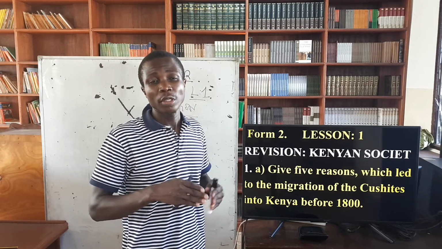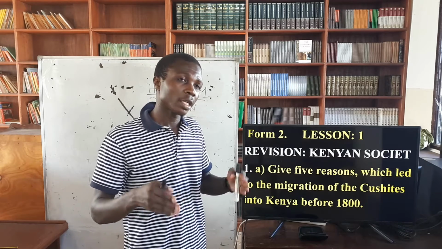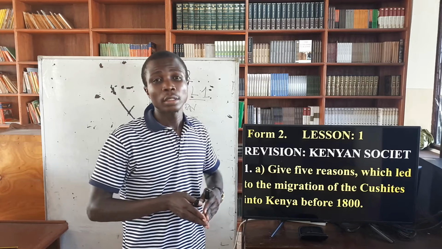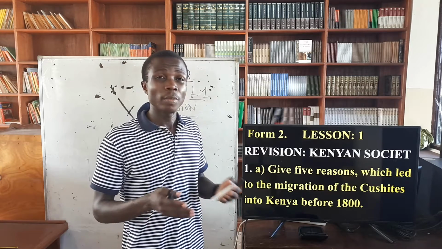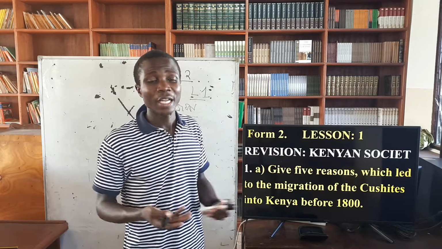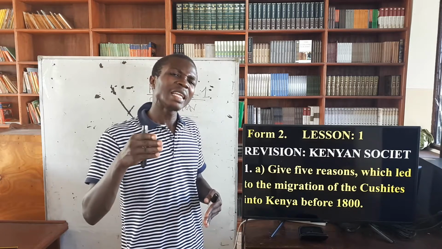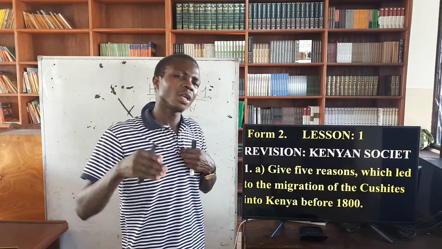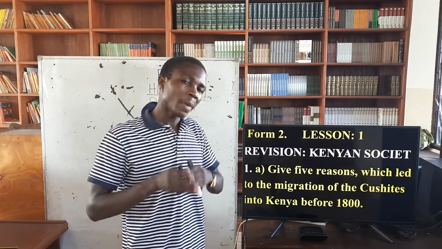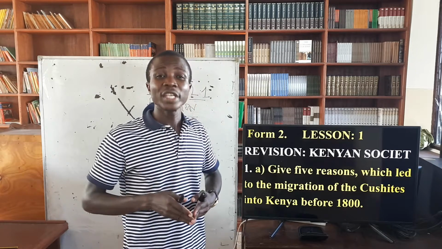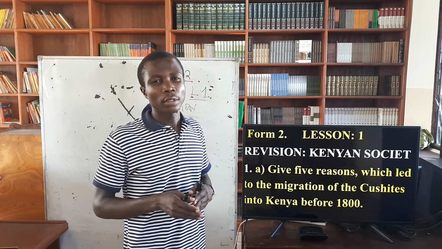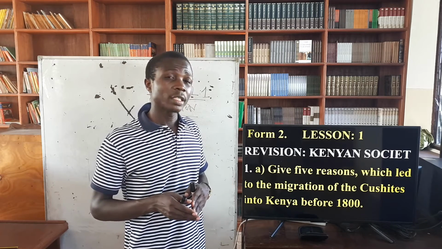And we talk about these early inhabitants. For example, in Kenya we have the Khoisan. I know that maybe you have heard the word Khoisan, maybe at primary level. They were the early inhabitants, the first people to live in Kenya before the coming of the Bantus, Kushites, and Nilotes. So I just wanted to take that into consideration.